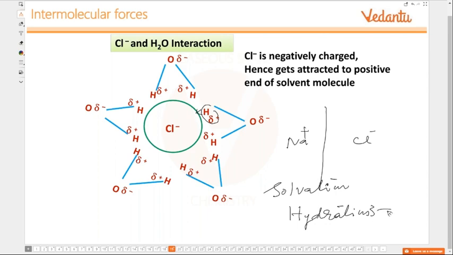Okay, during hydration or solvation, energy is released because there is force of attraction between the solvent molecules and the substance which is going to get dissolved there. So that is this kind of force of attraction. This is an ion, which is a dipole. Okay, ion dipole. This is a dipole. This is an ion. So ion dipole interaction. That is the name which is given.